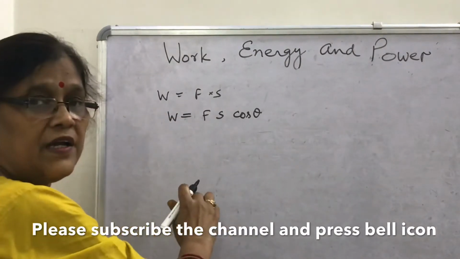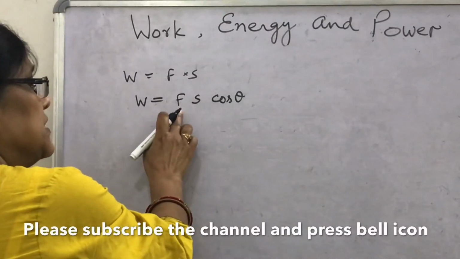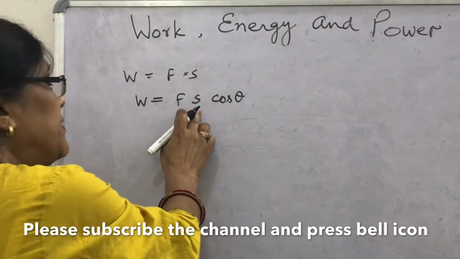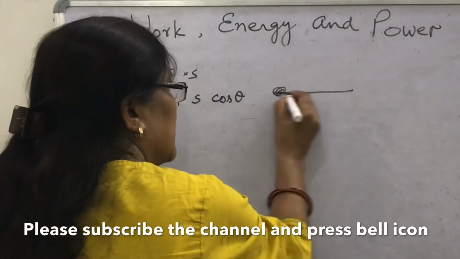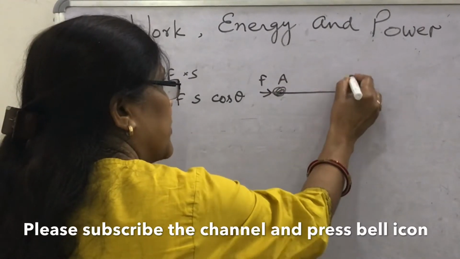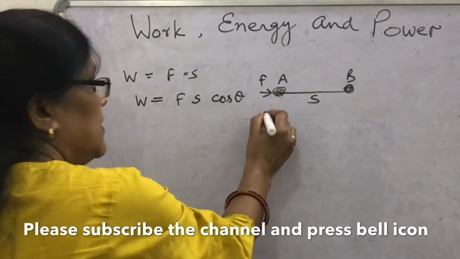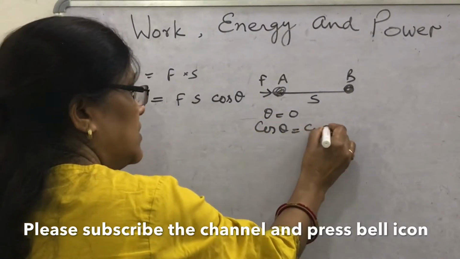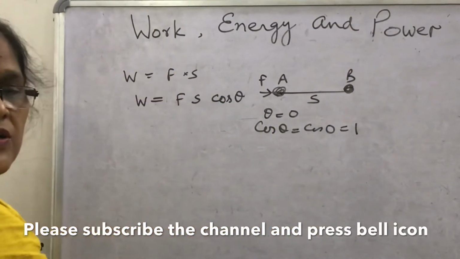What will you say here? If an object has a force applied and the displacement produced is S in the direction of force, like this is the object, the force applied is this F, and the object moves from point A to point B, then this is the displacement S. What is theta here? Theta is 0, and cos 0 is 1.